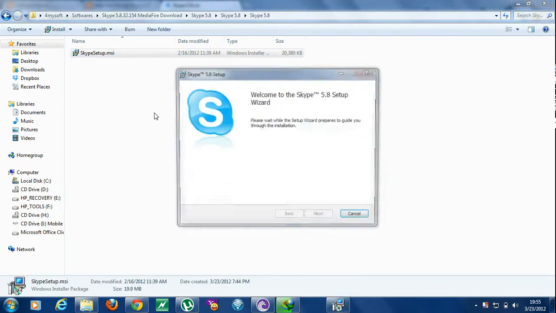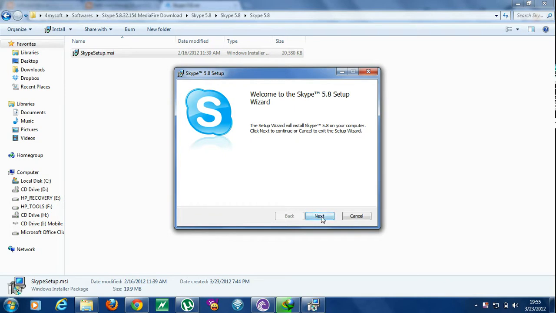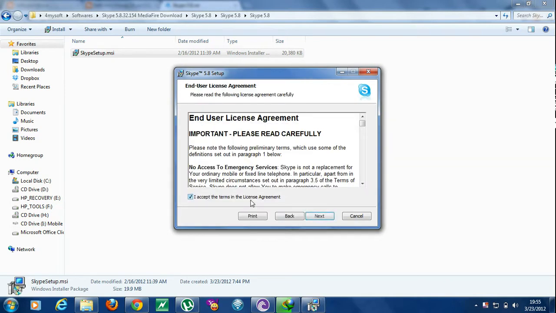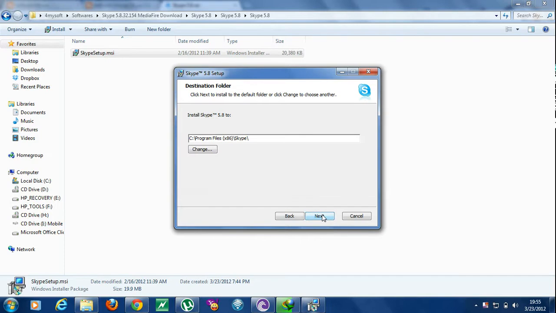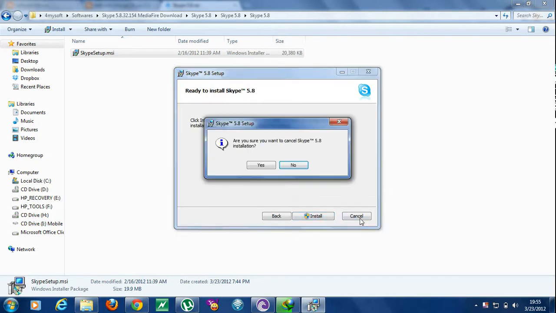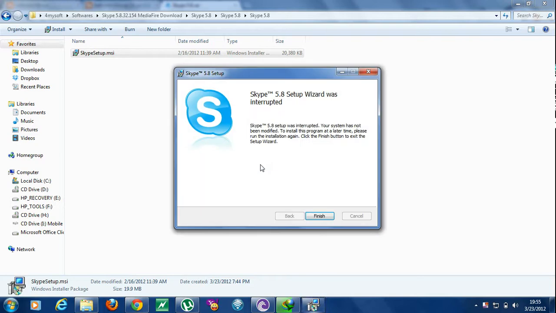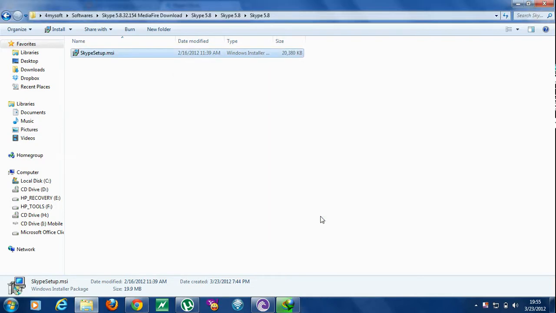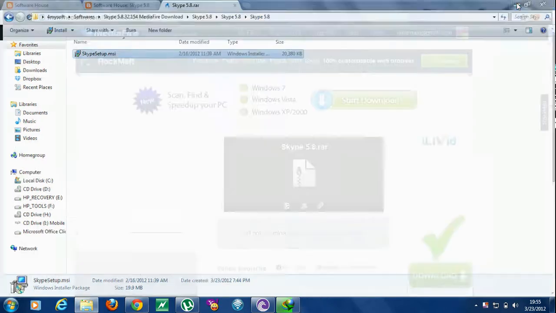Double click on Skype setup, click next, accept the terms and conditions, click next, click on install button. Although I have already installed this application, so I have no need to install again.